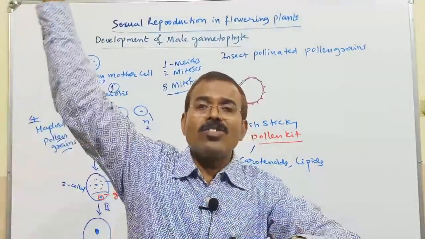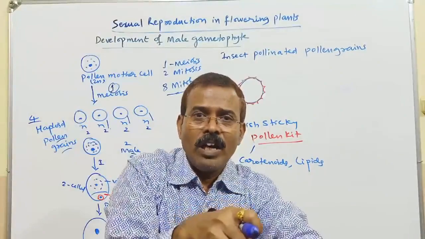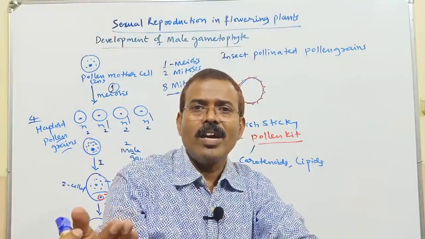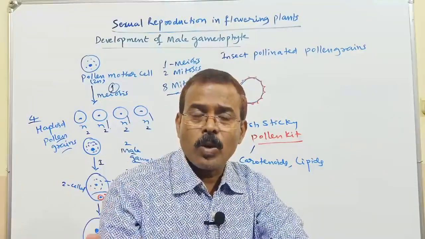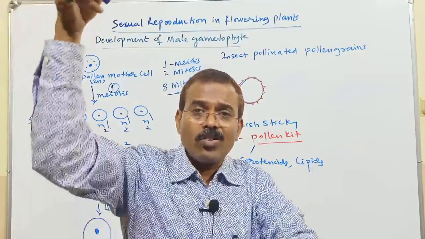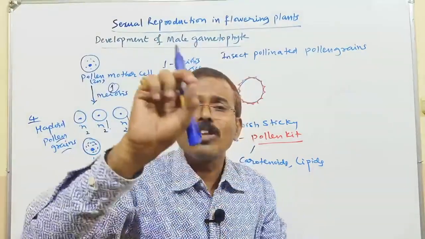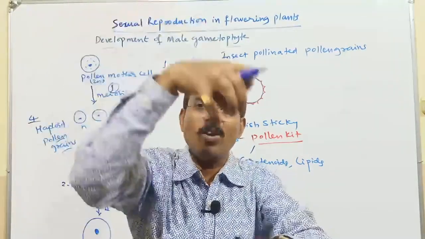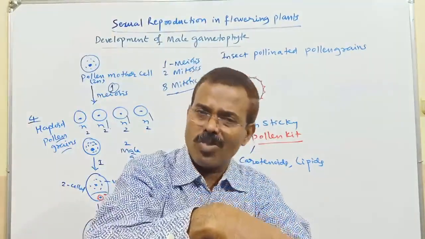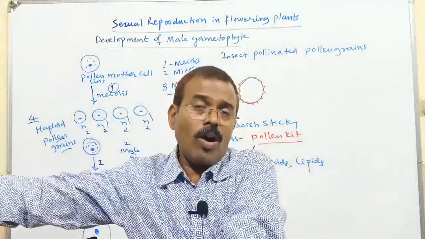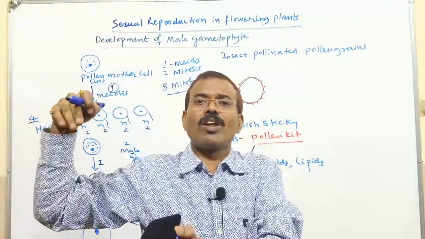When the insect comes and visits the flower, insects will visit the flower to suck the nectar, to get the honey, to get pollen grains, whatever the reason. So when the insect visits the flower, due to the presence of this pollen kit, these pollen grains will adhere or attach onto the surface of the insects. When the same insect goes and sits on another flower, it leads to the transfer of pollen grains.